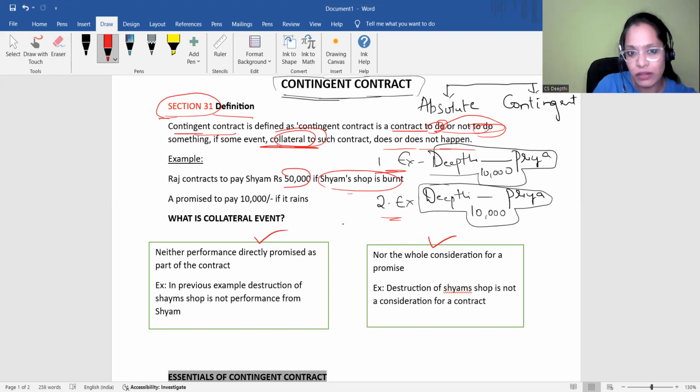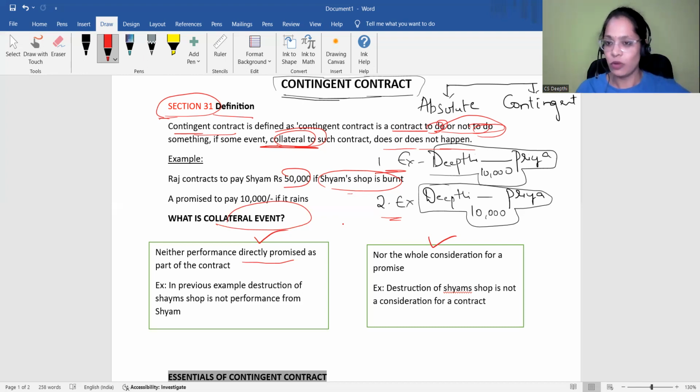Right. So collateral event means it is not performance directly promised as part of the contract. That means here, if it rains, I'm ready to pay you 10,000 rupees. Right? So raining is not the performance of the contract, no? So my obligation arises to pay you 10,000 rupees. My performance will be fulfilled only when it rains. So when it rains, in the sense, rain is not the performance. It is an uncertain event. So it is not a performance directly promised as part of the contract.